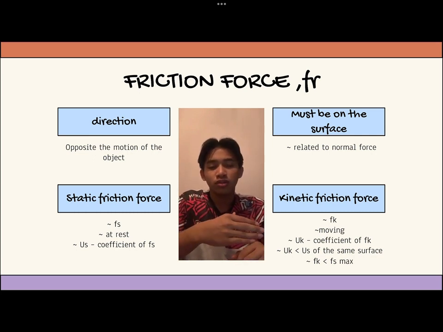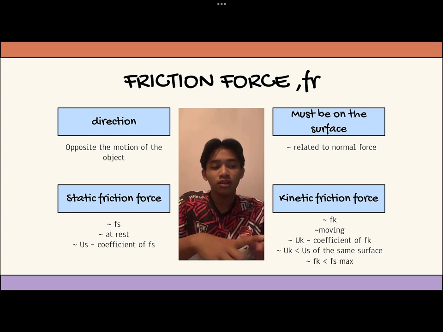Under static friction force, the object is at rest. We calculate Fs using the formula μs times N, where N refers to the normal force. μs is the coefficient of static friction.